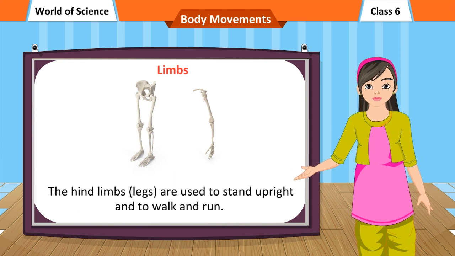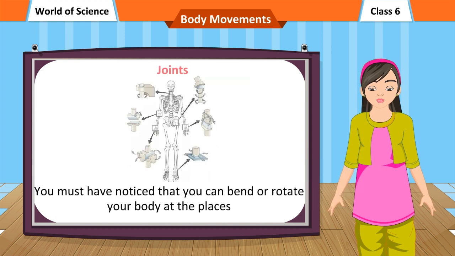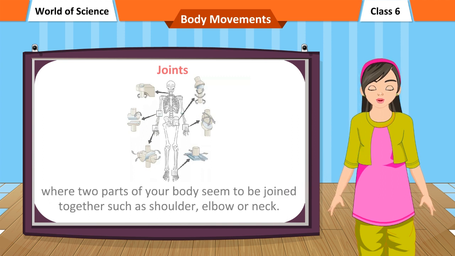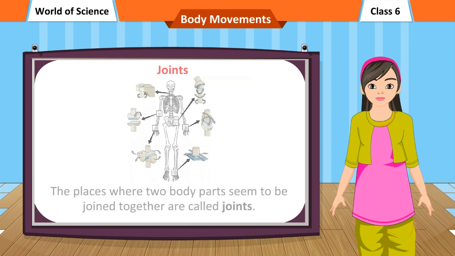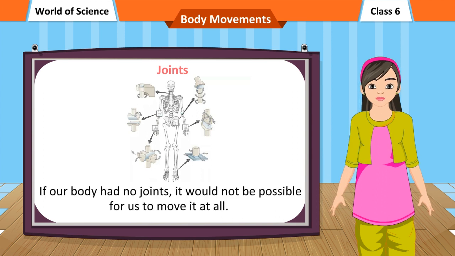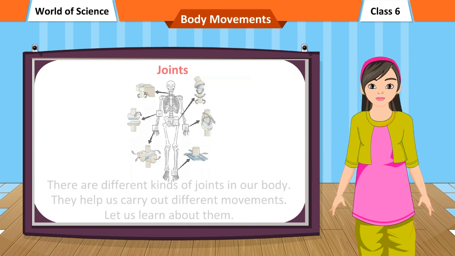The hind limbs (legs) are used to stand upright and to walk and run. Joints. You must have noticed that you can bend or rotate your body at the places where two parts of your body seem to be joined together, such as shoulder, elbow or neck. The places where two body parts seem to be joined together are called joints. If our body had no joints, it would not be possible for us to move it at all.